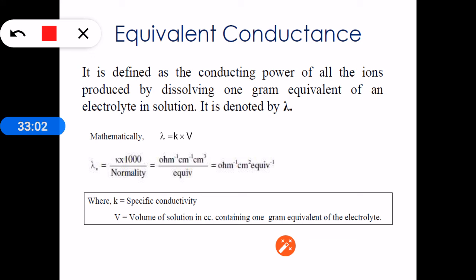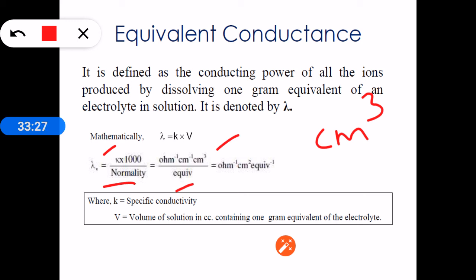Now let us write the units of lambda. We know that K has the units ohm inverse centimeter inverse, and the unit of normality is equivalents per liter. Liter in terms of centimeter is written as centimeter cube, since both are units of volume.